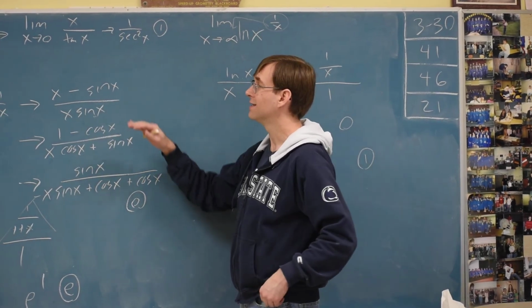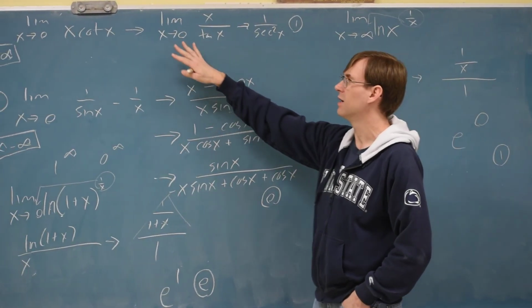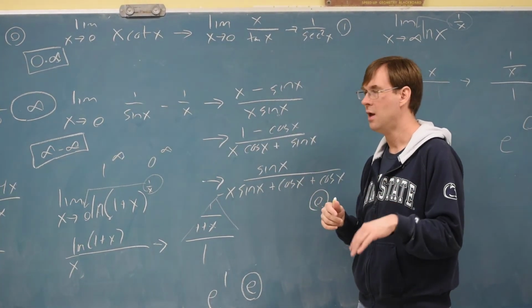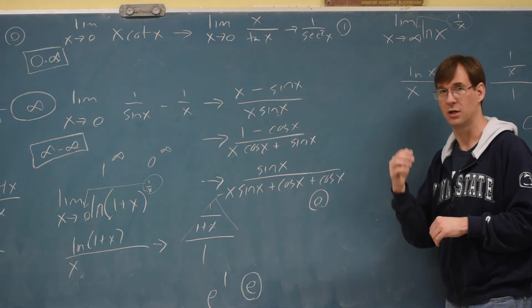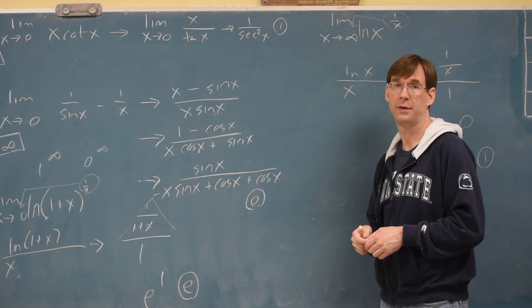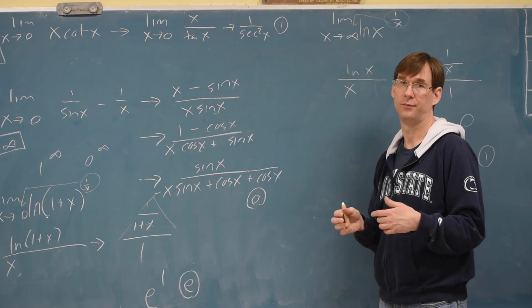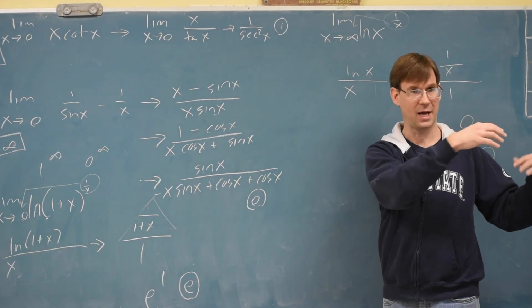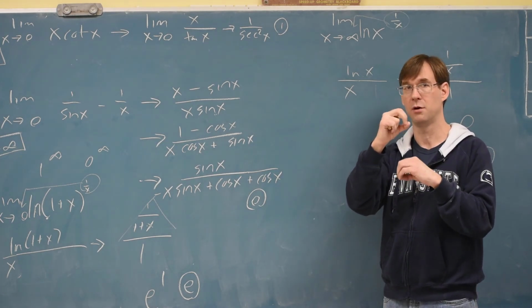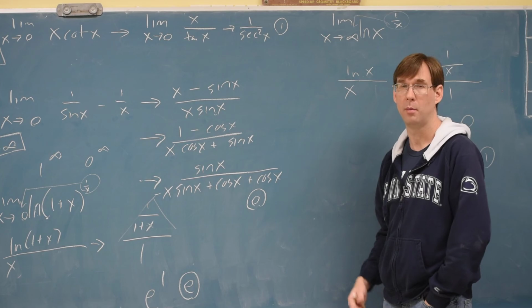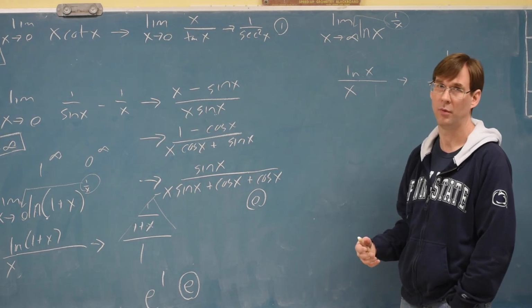Make sure you have one single fraction, so maybe a trig trick or a common denominator to make sure you only have one fraction. But if you do have one fraction, derivative on the top, derivative on the bottom, plug in the number that they gave you. Hope that you're done. If it comes up still 0 over 0, just keep doing the derivative as many times as it takes until you don't have 0 over 0 anymore, and that should play out. The problems are much more similar from problem to problem.